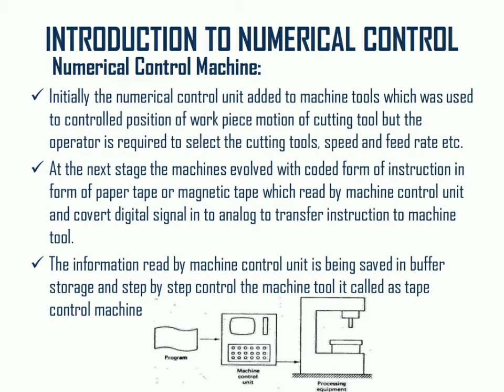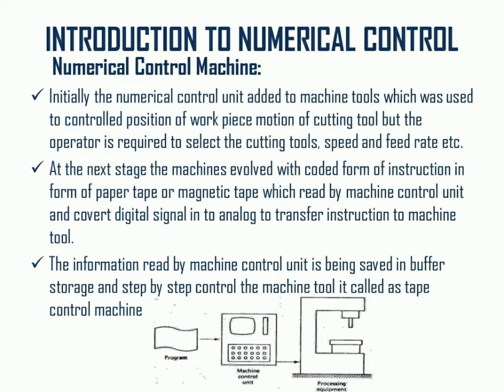These analog signals are interpreted by the electrical component, which starts rotating by electrical power. When the electrical component starts rotating, the mechanical component in the machine tool starts its motion, and due to the motion of the mechanical component like the tool holder or the spindle, the machining process gets started.